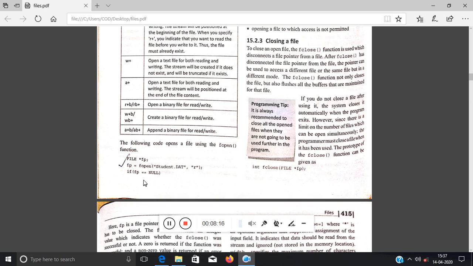Now if fp equal to NULL, fp is a file pointer, so obviously if fp is equal to NULL, that means it is not able to find the file, right? If it is able to find the file name, then obviously it will point to the location or the address of that file. If the file is not available, then obviously fp will point to NULL, because nothing is returned back by fopen.